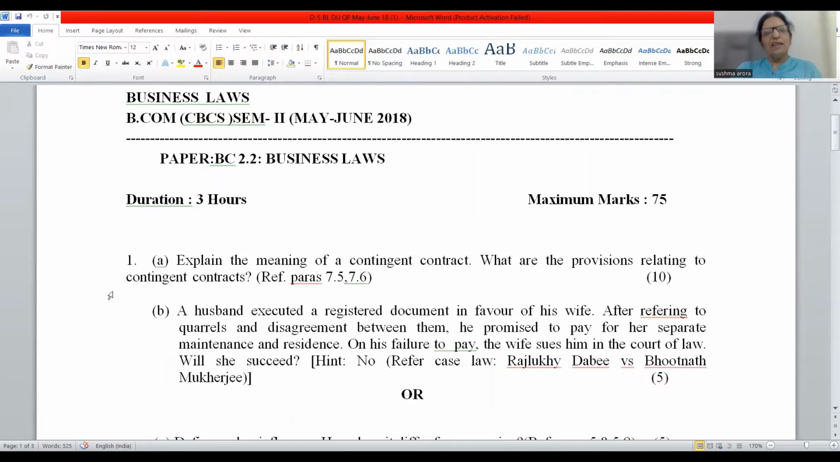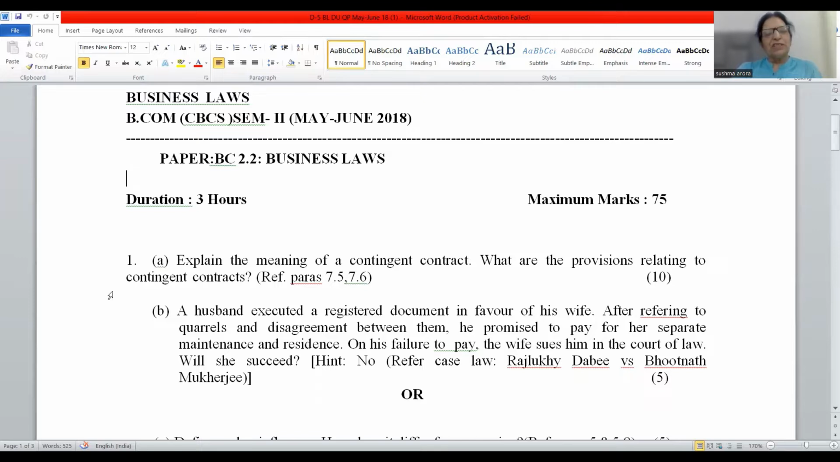Friends, I hope that all the teachers in your classes must have finished the syllabus for your business laws paper. So this is the revision time now. And now friends, I'll take up the question papers which have been asked in the DU examination in the previous years. So the question paper is before you, which was asked in May-June 2018. And this question paper I'm going to discuss now. So let us start now.